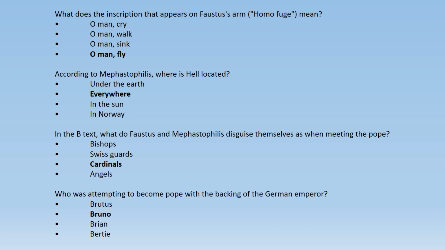In the B text, what do Faustus and Mephastophilis disguise themselves as when meeting the Pope? So they were disguised as cardinals. Who was attempting to become Pope with the backing of the German emperor? It was Bruno, because if you remember, they were in the court. Faustus, along with Mephastophilis, they both were in the court of the Pope, and they come to know through the German emperor that Bruno was attempting to become Pope.